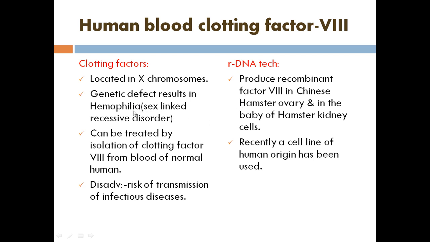So in this hemophilic patient, there is a lack of clotting factor 8. With the help of rDNA technology, it is possible to produce these clotting factors in an enormous amount to overcome the lack of coagulation. This is possible with the help of rDNA technology. It has been carried out with the help of cell lines. A cell line is nothing but like test tube babies. Here also laboratory-oriented cell creation has been carried out, tested in the hamster ovary. The meaning of hamster is a mouse. It has been tested with a mouse, which is a laboratory animal.